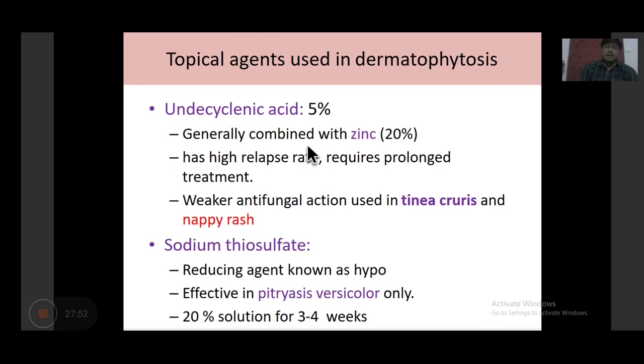Nappy rash is a very common rash that happens because of kids wearing wet nappies for the whole night and whole day. To treat that specifically, a salicylic acid with zinc combination is used. Sodium thiosulfate is another reducing agent. It is also known as hypo, and it is effective in tinea versicolor.